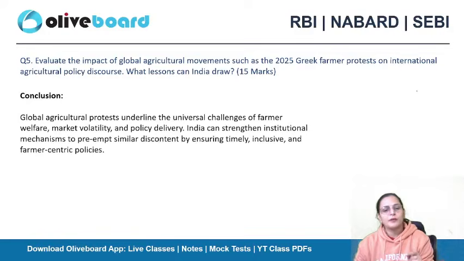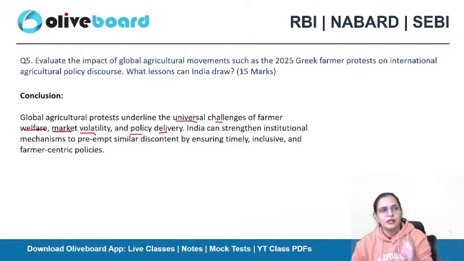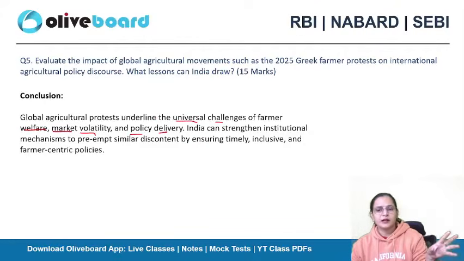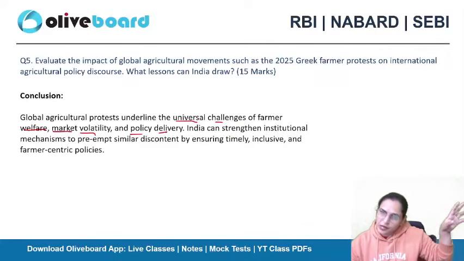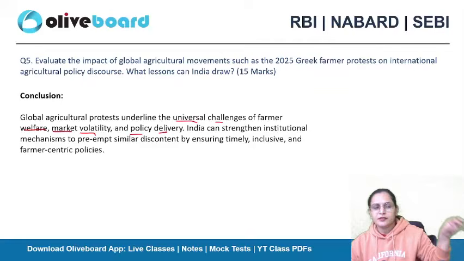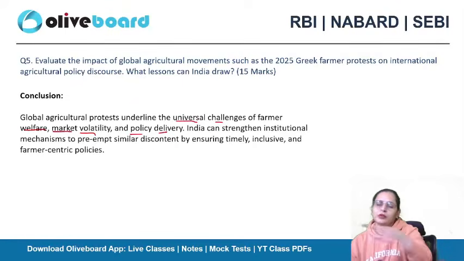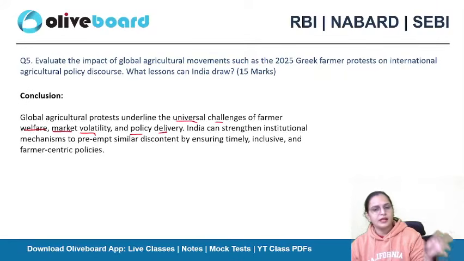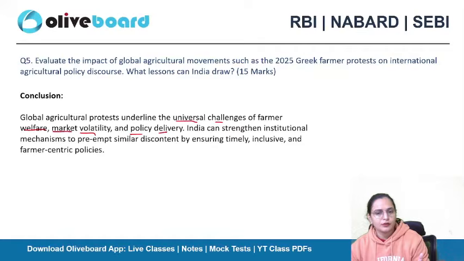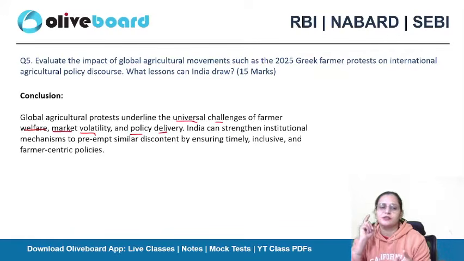The conclusion is that global agricultural protests underline the universal challenges of farmers' welfare, market volatility, and policy delivery. The protests in that European region are not only for the farmers of that area. They address issues occurring in all the countries of the world. Farmers face challenges in welfare, market volatility, and policy delivery.